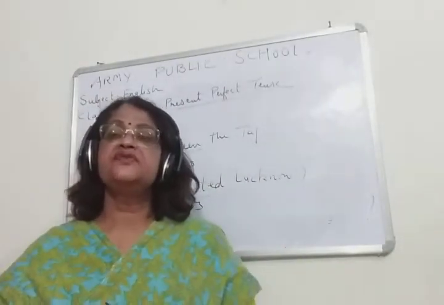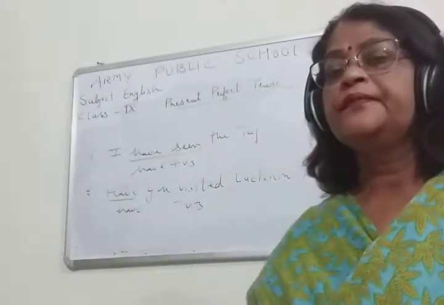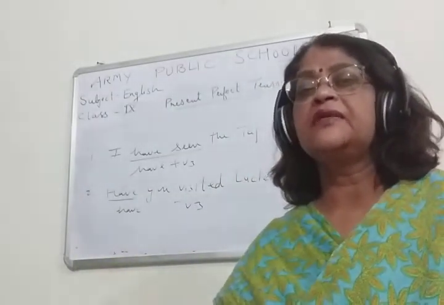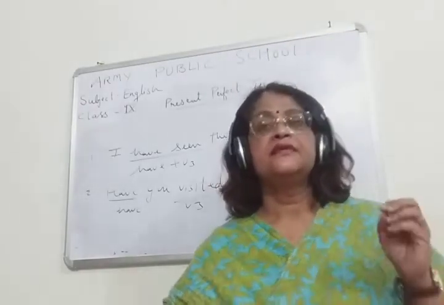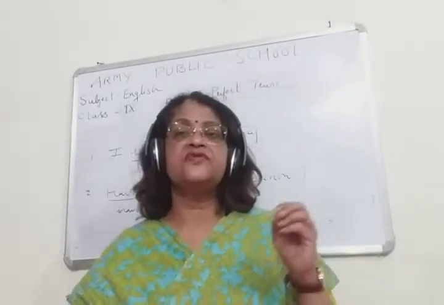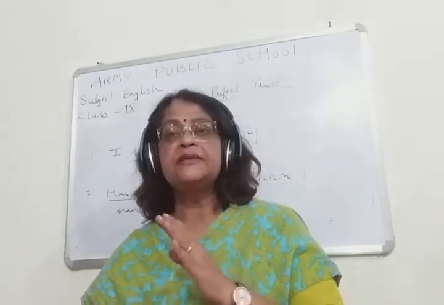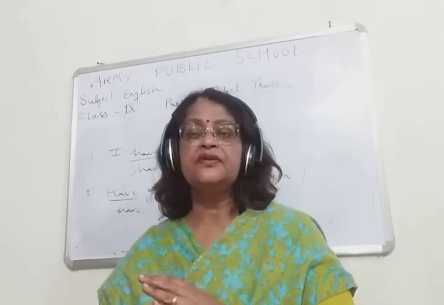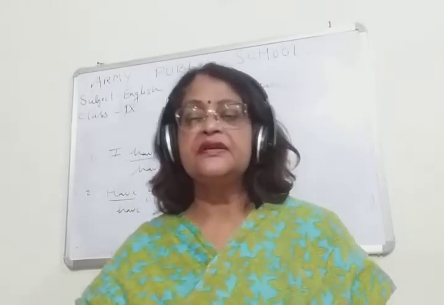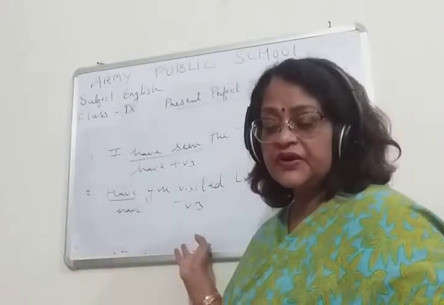We can know this by seeing the time. If time is given, the same thing will be in simple past. But if time is not given, then it will be in present perfect. So children, this is the second use of present perfect tense.